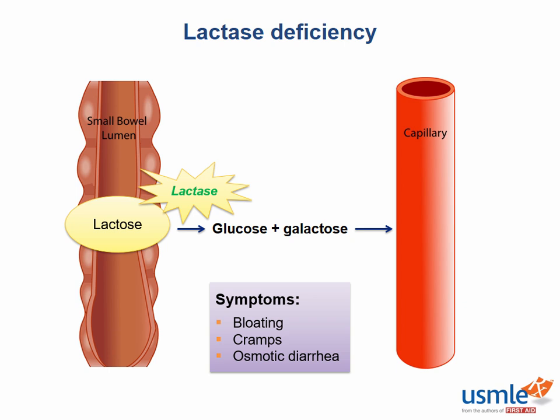If it's deficient, there will be lack of enzymatic activity on the brush border, but the GI epithelium will still look normal under a microscope. That's assuming that this is a primary defect. Of course, if the intolerance is secondary, there may well be damage in cases of gastroenteritis or autoimmune diseases. However, in the case of primary lactose intolerance, again, this biopsy will appear normal.